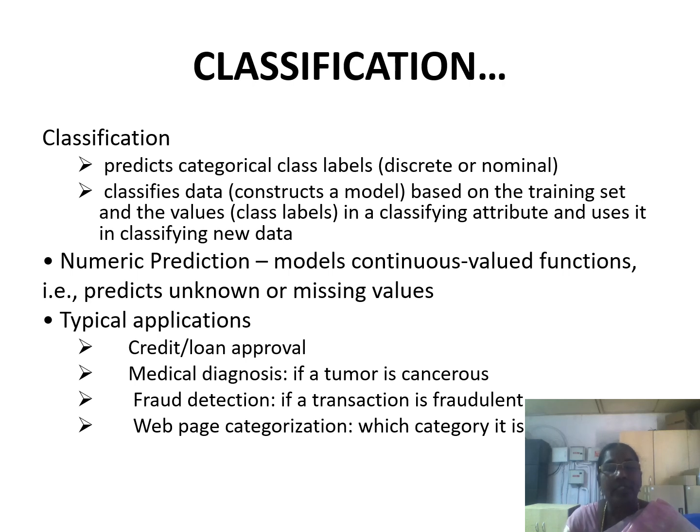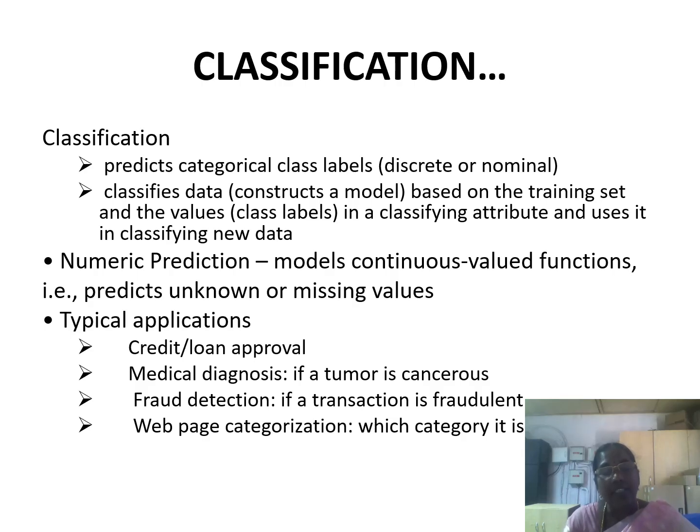But how is the data classified? It is classified based upon the training data set, since the training data set consists of all the attributes along with the class labels. The class label is used for classifying the attributes and then for classifying the new data. In the case of numerical prediction, the model is a continuous-valued function that predicts unknown or missing values.